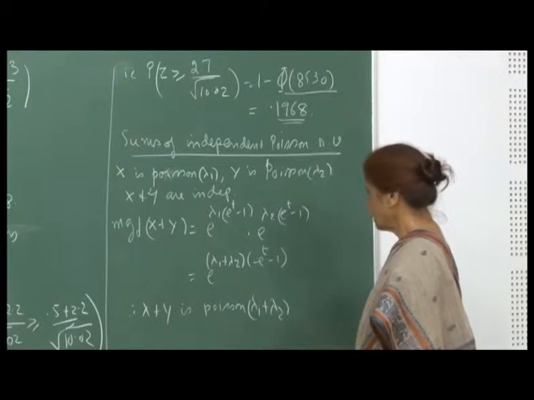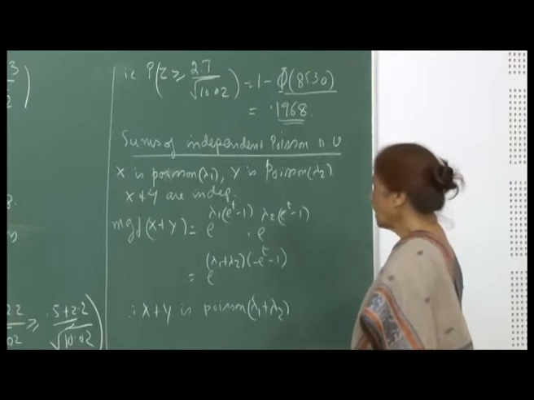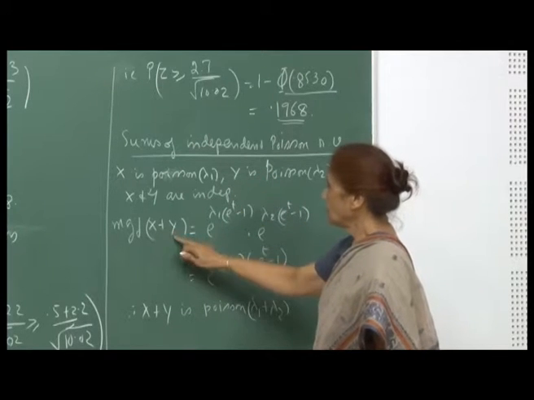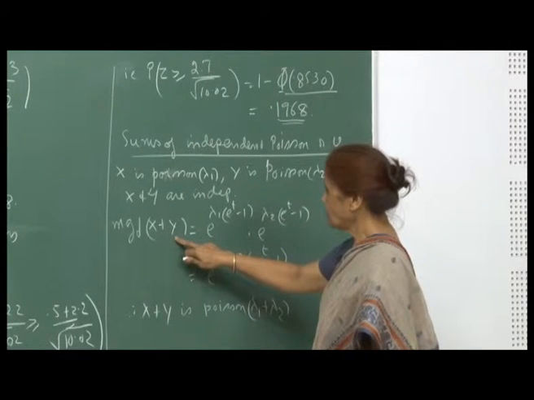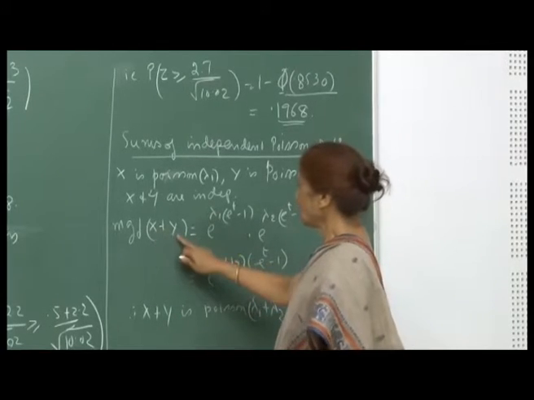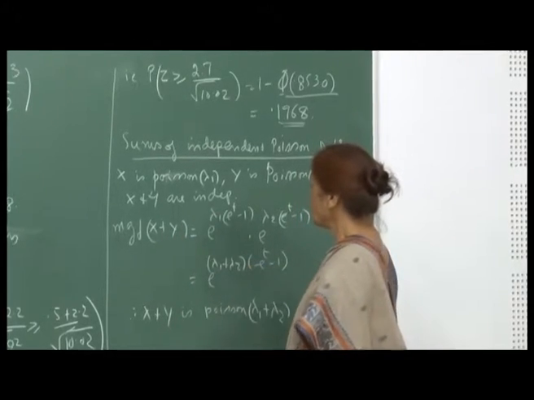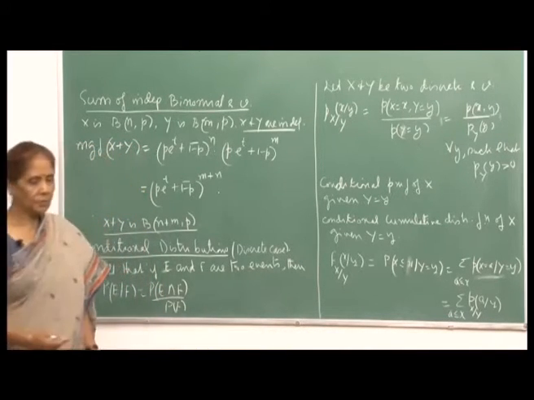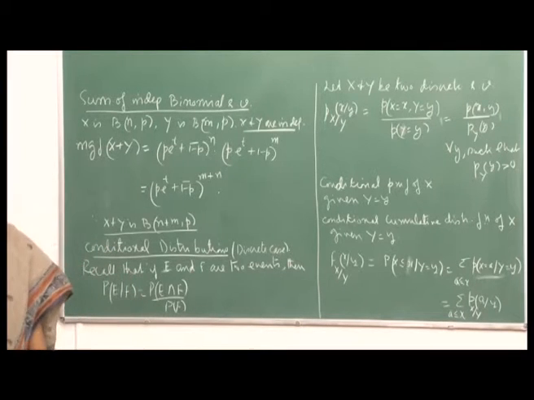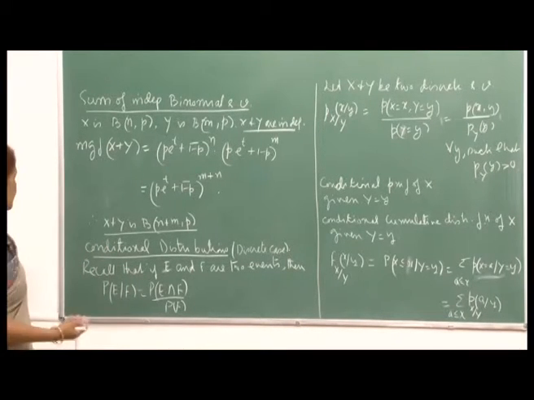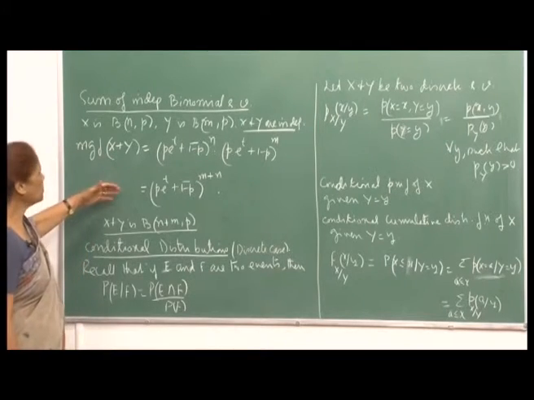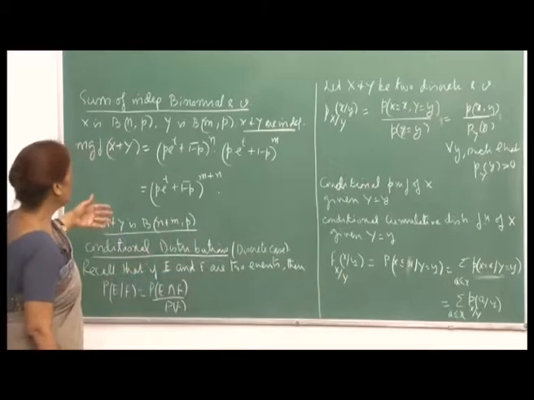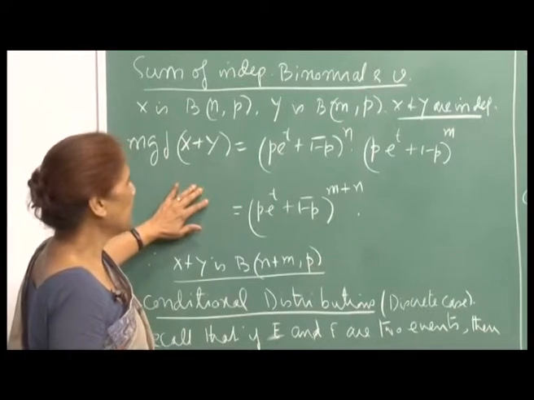So you immediately get the result, and as I told you even earlier, you might try to do it directly. That means you may obtain the distribution function for X plus Y, and then from there you can compute. Having learned the trick to use MGF for finding the distributions of sums of random variables, I will still write it down for binomial and Poisson and so on. I think Poisson we have already done. So now let us look at the sum of independent binomial random variables.